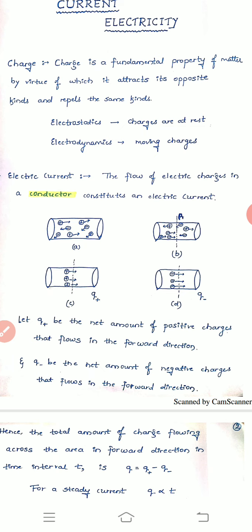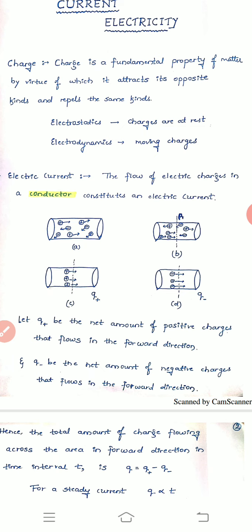So in any one conductor, or before going to conductor, let's consider any one wire. If electric charges are moving, they will form the electric current. Here we have used the word conductor. You are familiar with this: conductors, insulators, the materials which will allow the current to pass through them. In any one material, if current is flowing, if there is no opposition for the flow of the current, then that is called a conductor.